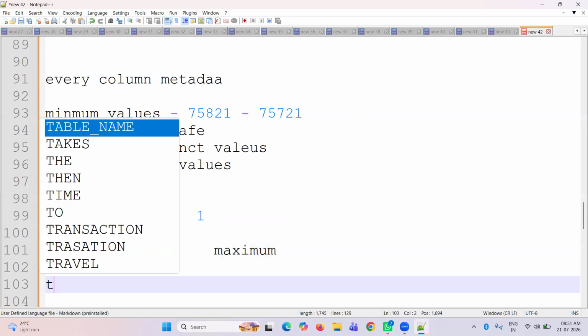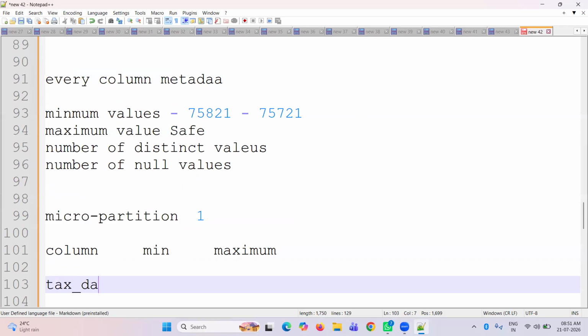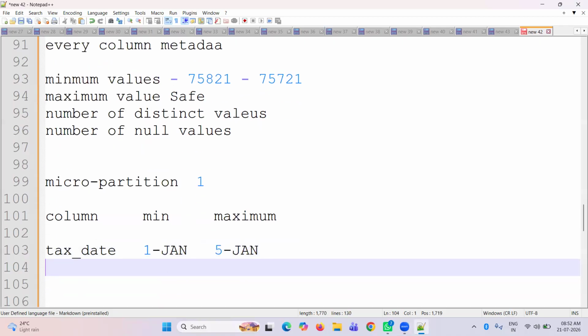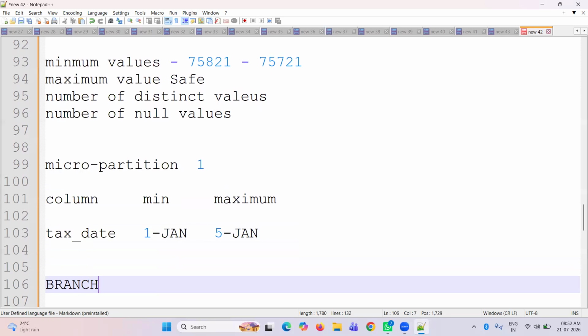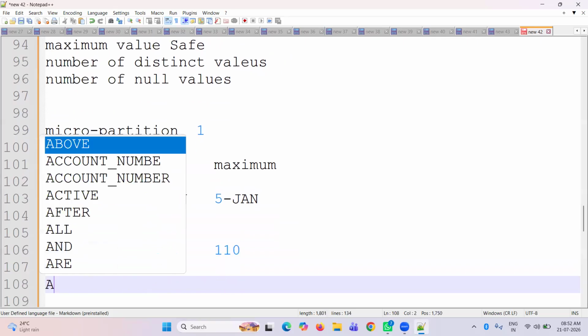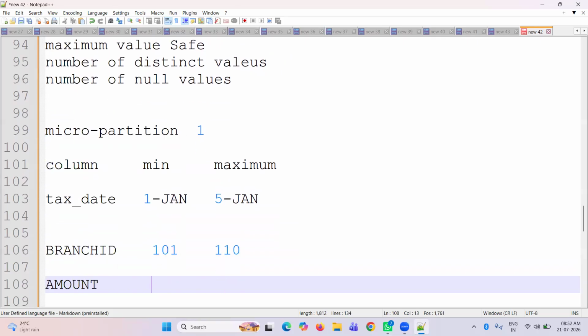Say transaction date has a min of 1st Jan and a max of 5th Jan. Branch ID has 101 and 110. Amount has a min of 100 and a max of 95,000.